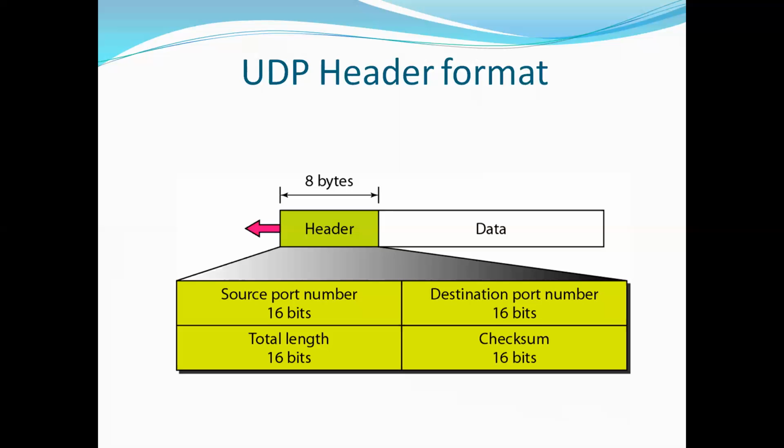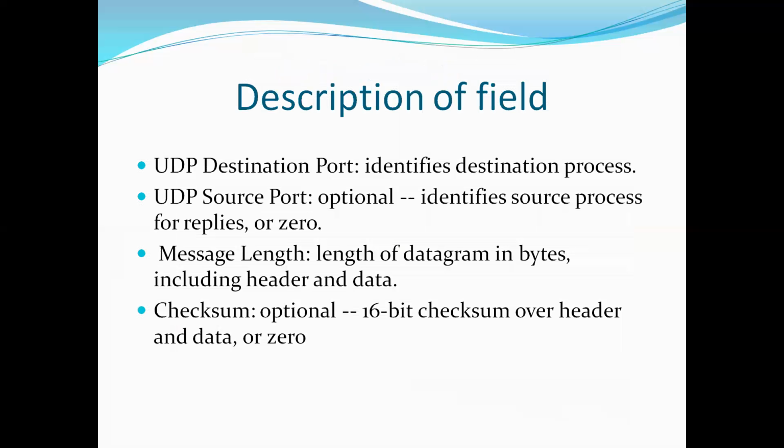Here the maximum port numbers are from 0 to 2 to the power of 16 minus 1, that is 0 to 65,535. From these port numbers, 0 to 1023 are well-known port numbers, and some are reserved and some are normal port numbers which can be used in our system. The another field is checksum. This field stores the checksum value generated by the sender before sending. Checksum is used to detect errors in transmitted signals. When the checksum field cannot contain any value, it is made zero and all its bits are set to zero.